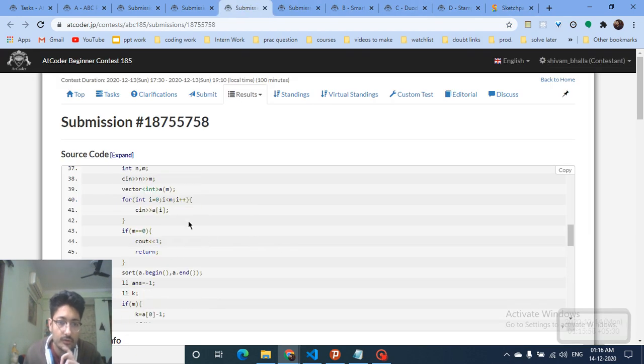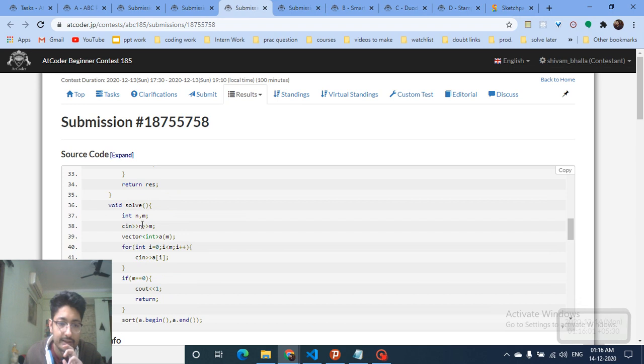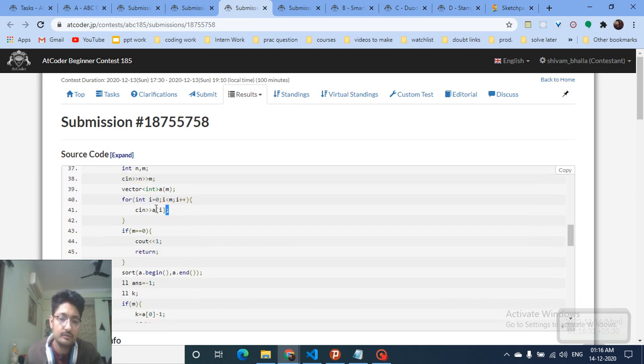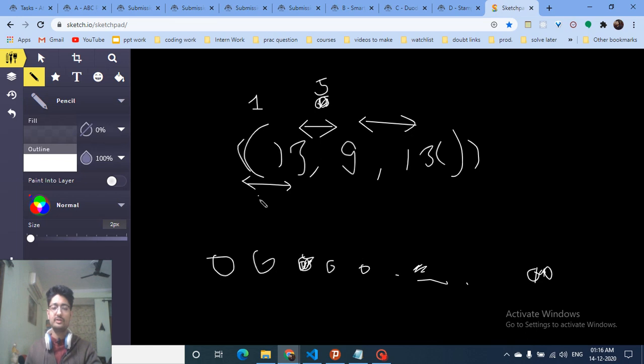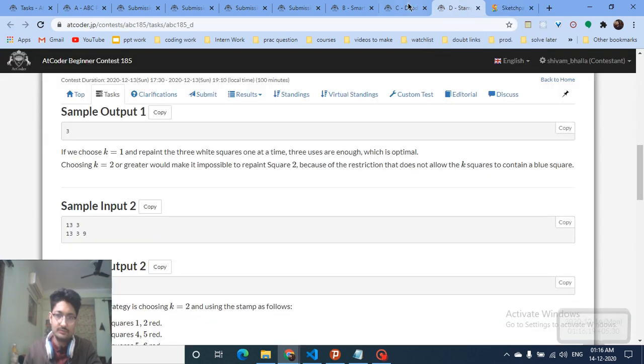So this is the code part. Take the input of n and m and the values itself. If m is 0, which means there is no blue ball, then you can just take the whole array as a window, and it can be done in only one step. You can paint the whole array in one step. Because there is no blue ball, the answer for that is only 1.